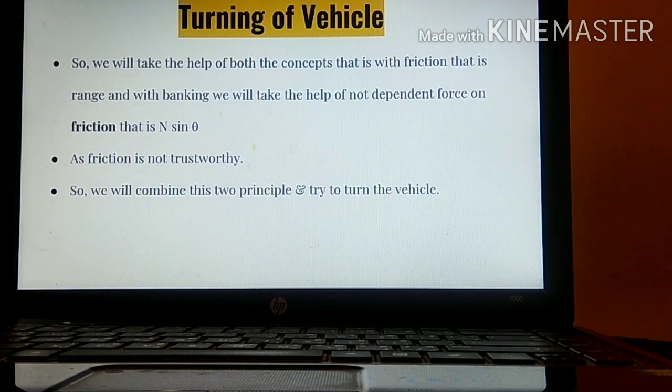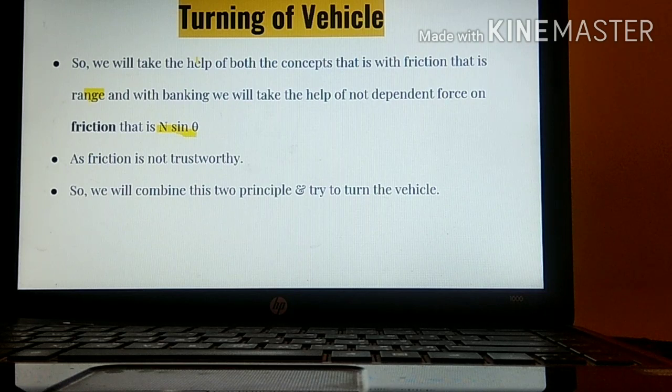So again, we will take the help of the concepts that friction has given us the range, and banking. With the help of banking, we have got a force non-dependent on friction, that is N sin theta. See, in the next concept, we'll be trying to derive the turning of a vehicle with the help of friction as well as banking.